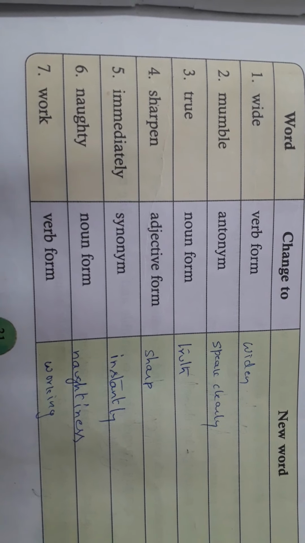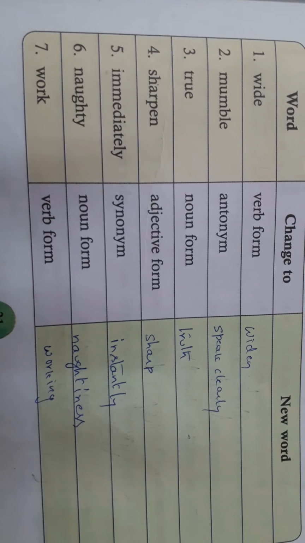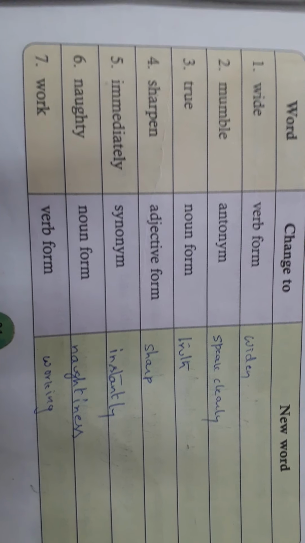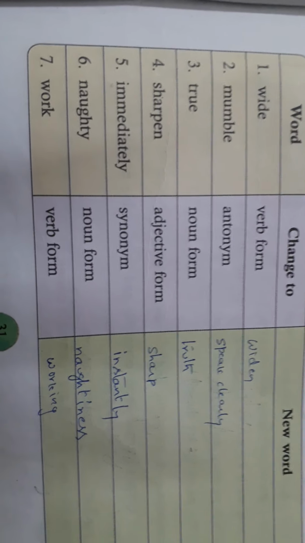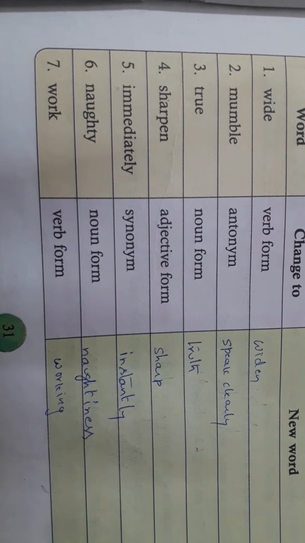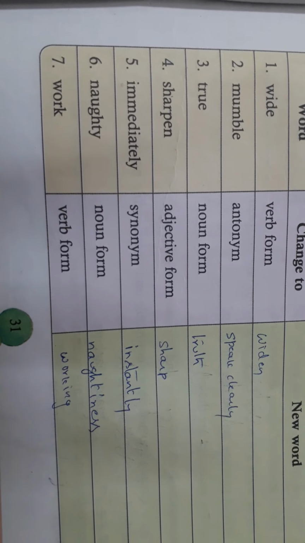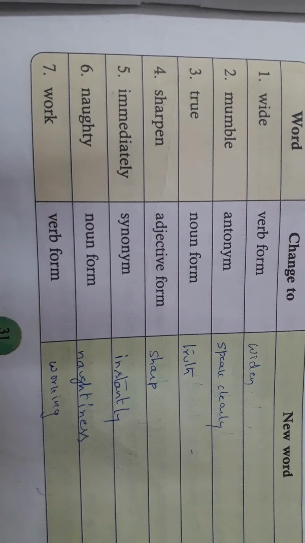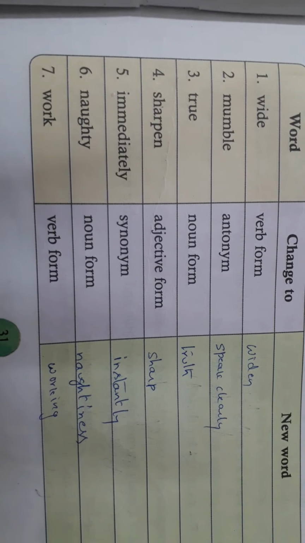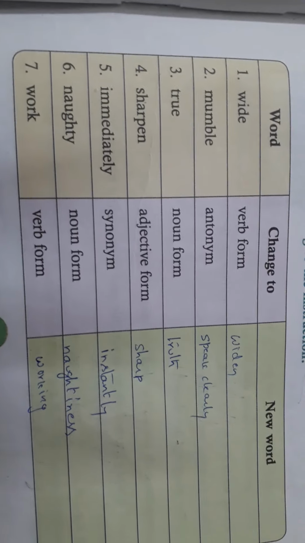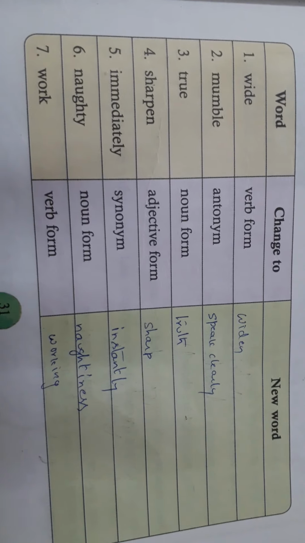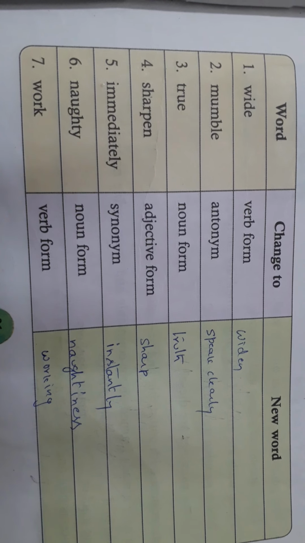Here working will become a verb form. It's a beautiful work. Work is a noun. Beautiful work together will form an adjective phrase. That means you are describing a particular piece of art or a particular piece of work done by somebody. So depending on the context, you have to understand whether the given word is a verb form or a noun form.